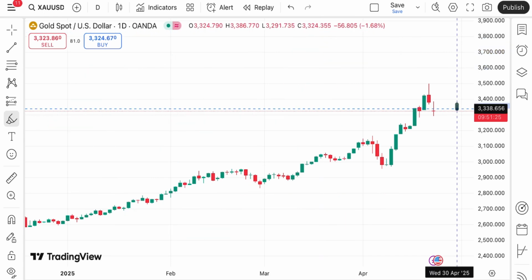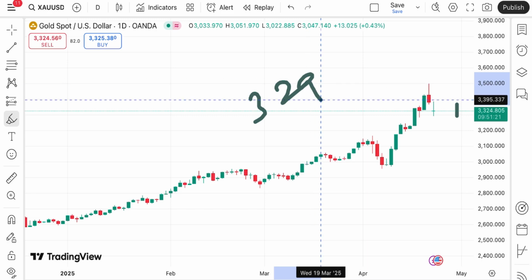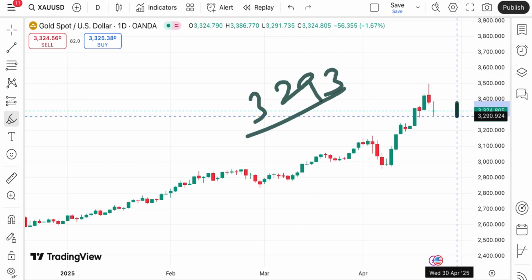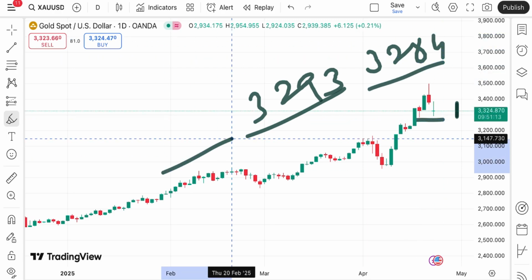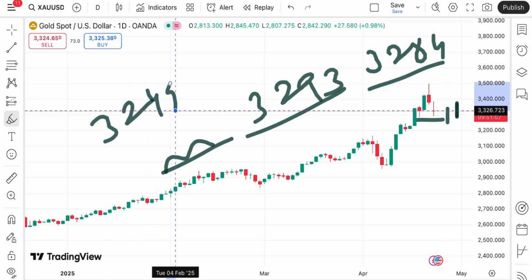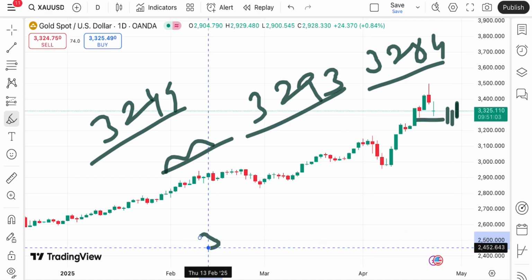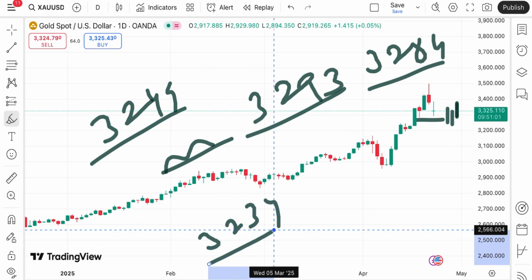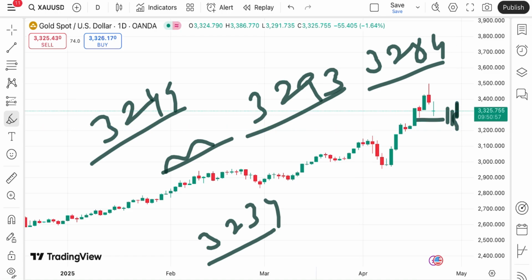But suppose if the price didn't sustain, we can see the price can come down towards a level of around $32.93, and once the price moves below that level, we can see it will go towards 32.84, and because this level is already weak, chances are high the price will go further low, and from there a further downfall we can see towards 32.49, and once the price falls below that level, a chance of touching a level of 32.34 is there, and if that doesn't sustain, a further fall we can see towards a level of $32.07.